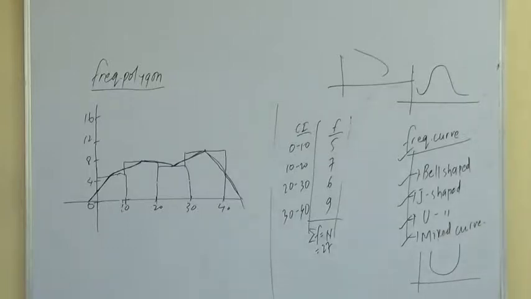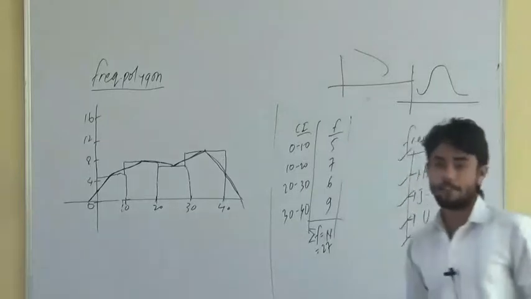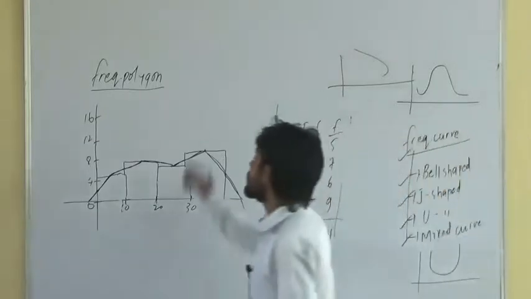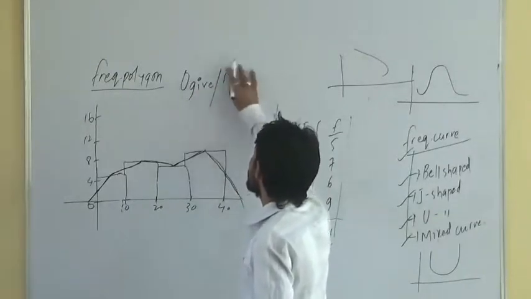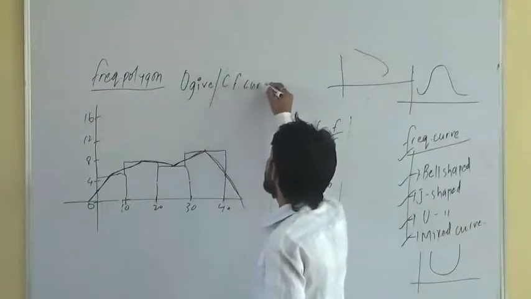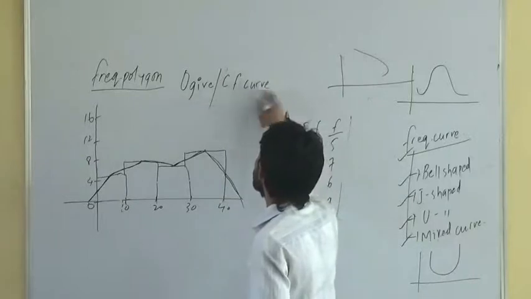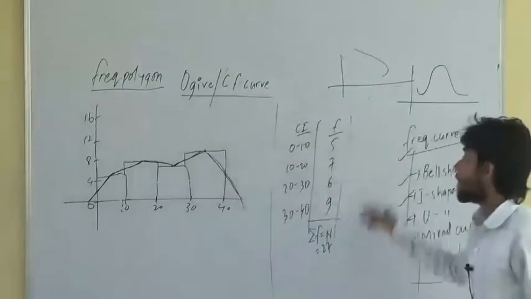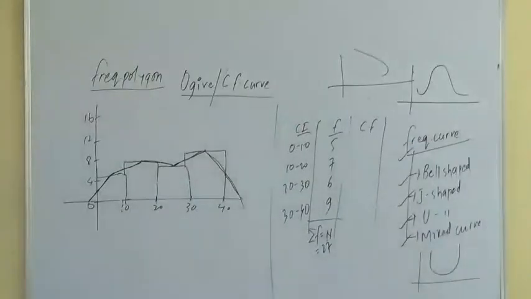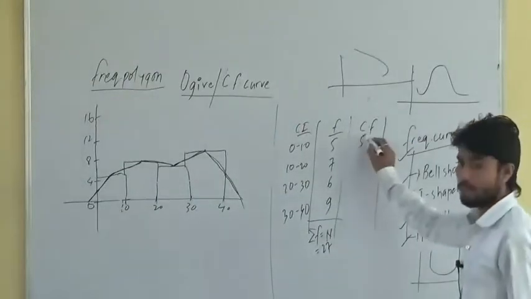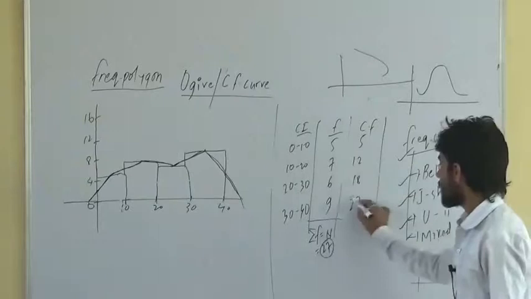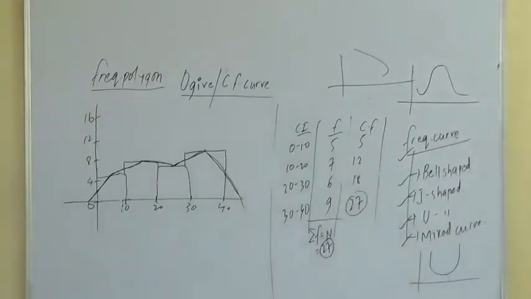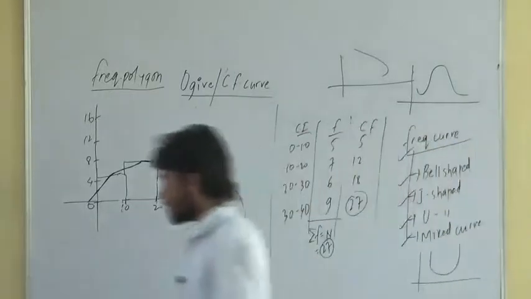Then this is about frequency polygon. Now there is one more thing left here. What is that? Ogive curve. Also you can say this one as ogives, or say cumulative frequency curve. Do you know the meaning of cumulative frequency? This data, if I have to find out cumulative frequency, how to calculate? This will be 5 plus 7, 12 plus 6, 18 plus 9, 27. At the end, this one and this figure should be same. Right? This is cumulative frequency curve, also called as ogive curve or say ogive. We'll come to know what is this ogive curve.